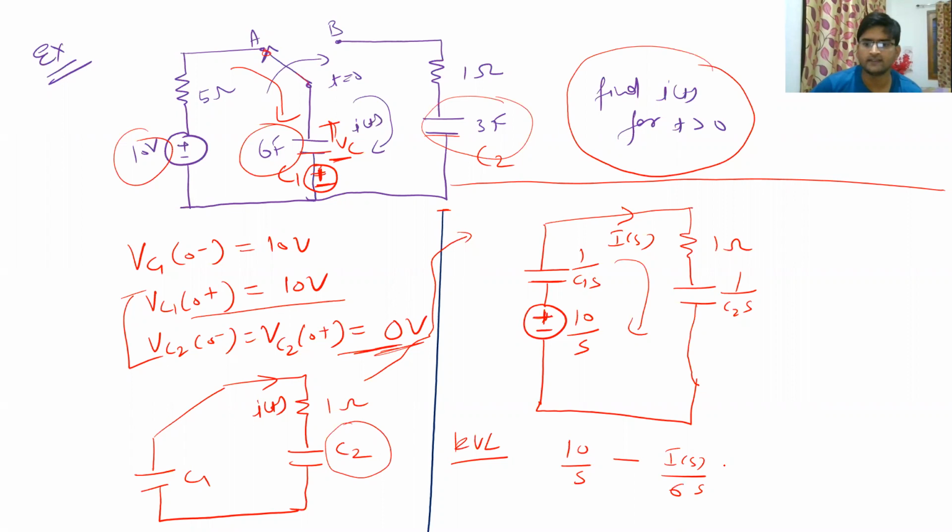So 6S minus IS into 1 ohm minus IS divided by, what is the value of C2? It is 3 farad. So 3S is equal to 0. Now we just have to solve this and we will get the value of IS. So what will we get?